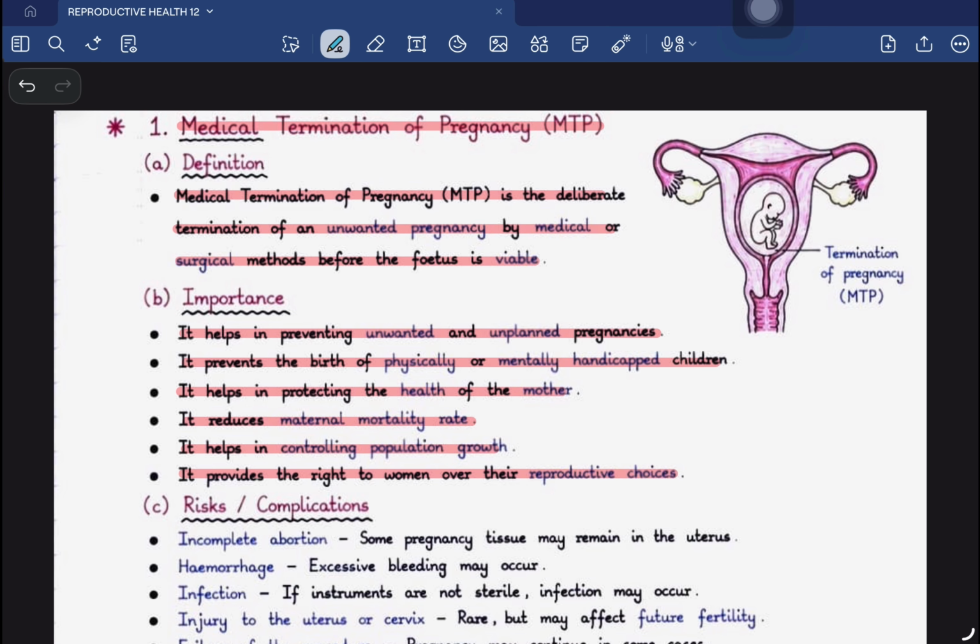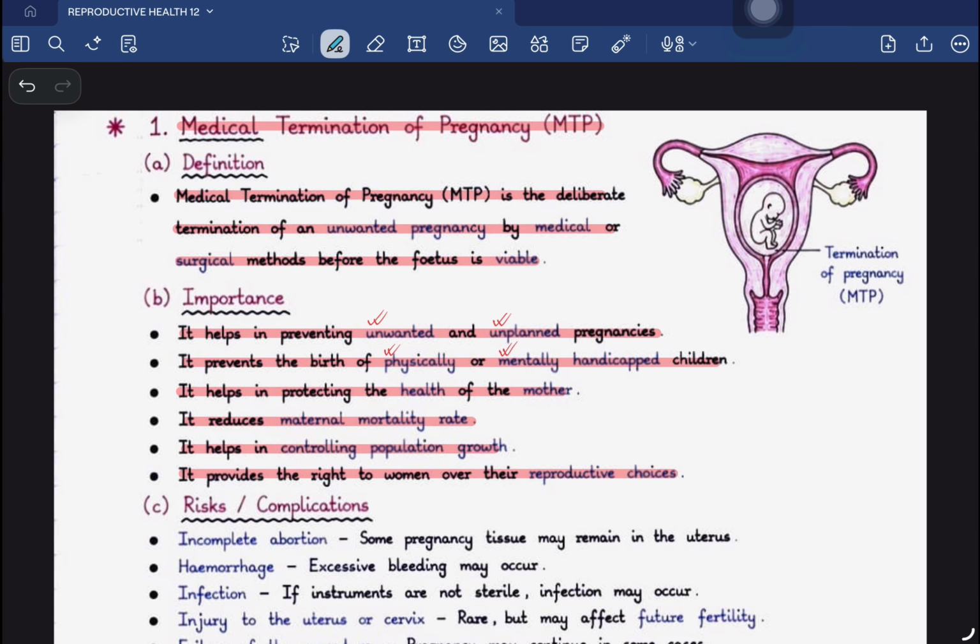So when is this medical termination of pregnancy done? It is done if and only if there is any unwanted or unplanned pregnancy, or if the fetus that is developing has any kind of physical or mental problems.